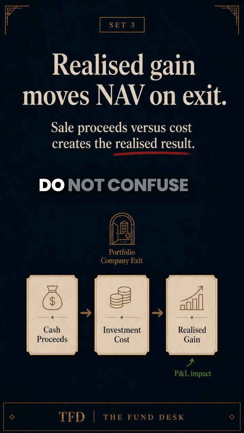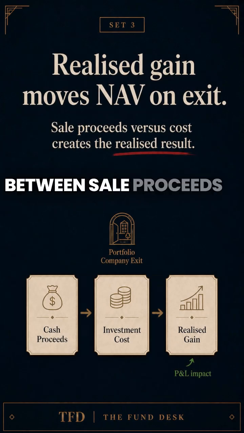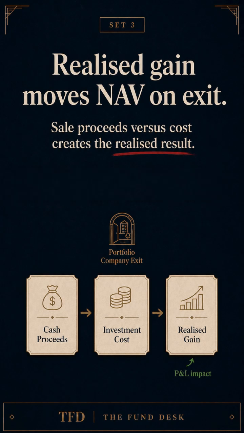On an exit, do not confuse sale proceeds with realized gain. Realized gain or loss is the difference between sale proceeds and carrying value. That result hits P&L and moves NAV.